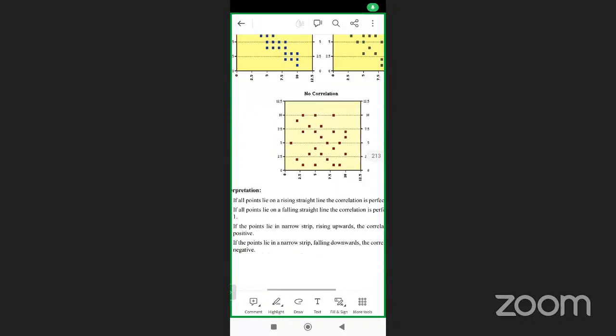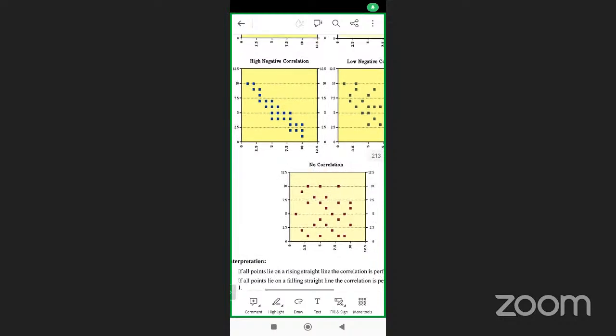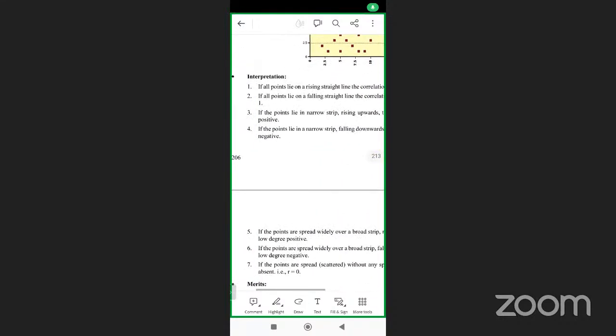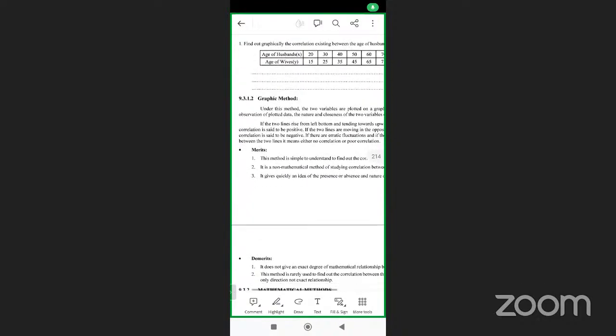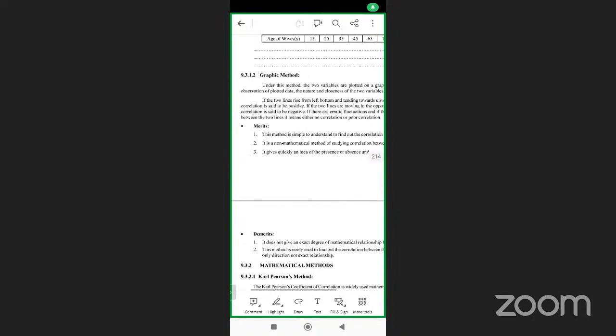No correlation means all the points are scattered, not in the same place. See, if you see this, the correlation is there, but it is high negative correlation. Am I audible? A call came in the middle, I disconnected. Hello? Yes, you're audible. Okay, thank you.